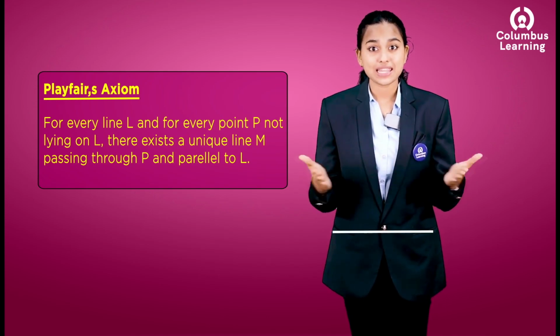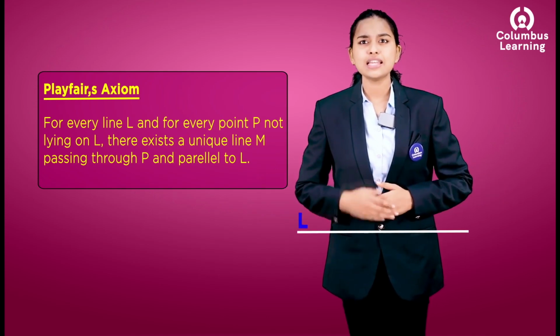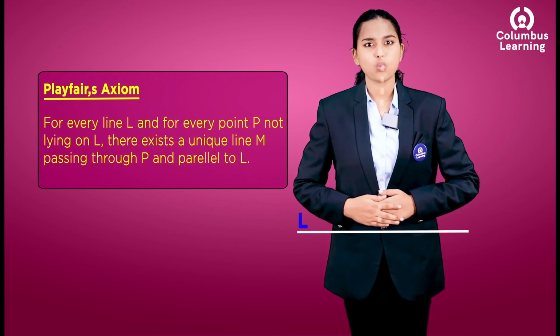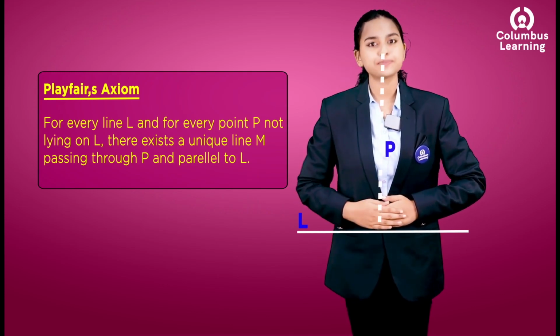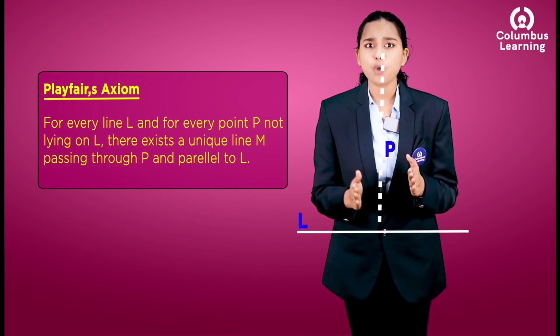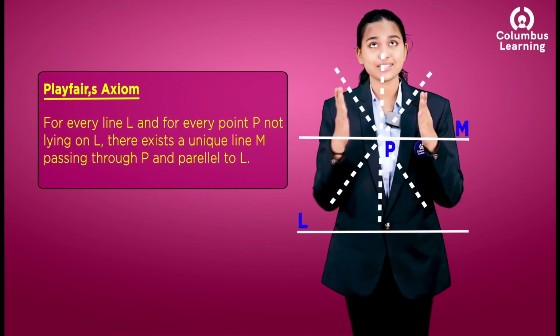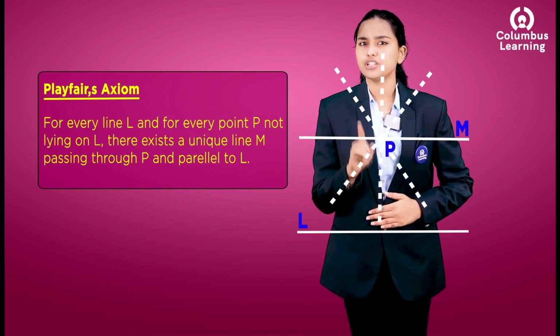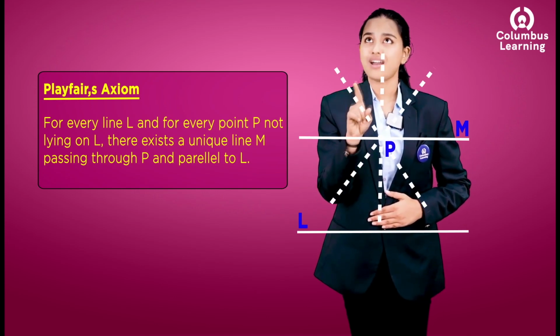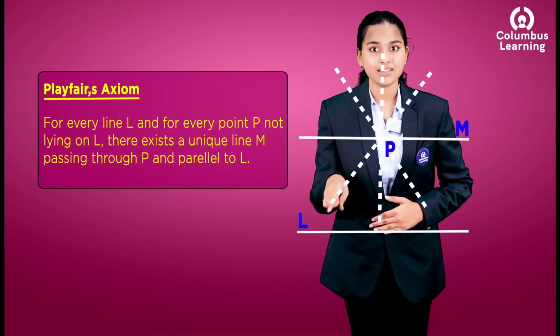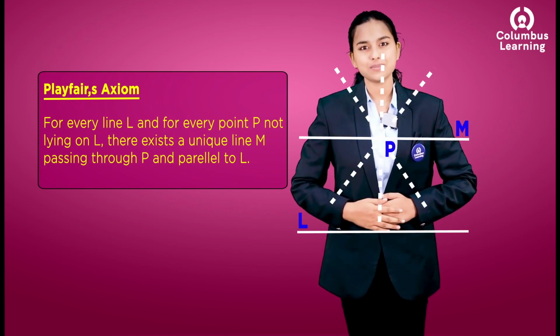Let this be a line L. Let's choose a point now. Well, this is a point P. Through this point, we can draw various lines, like this. But look, here only one line is parallel to the line L. That's what this axiom says.